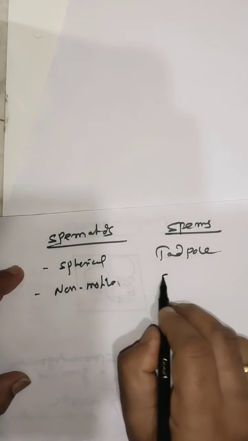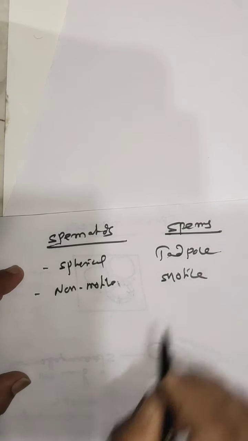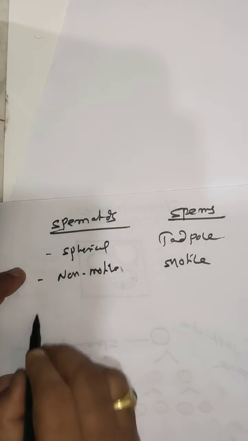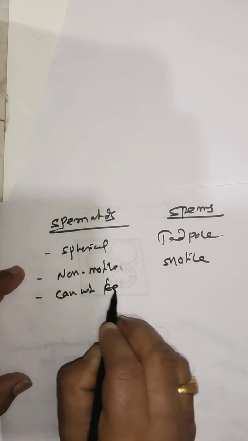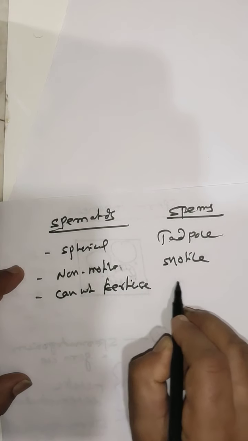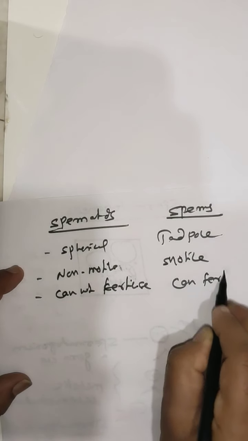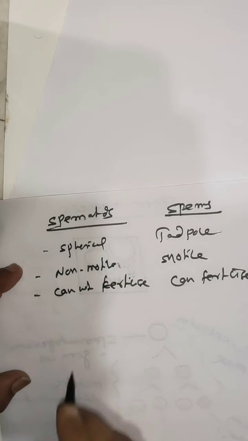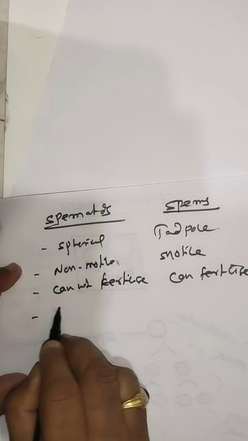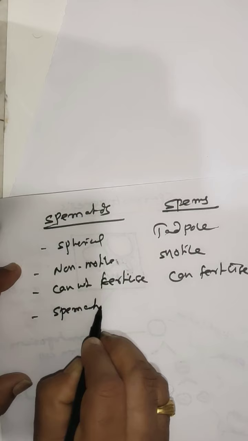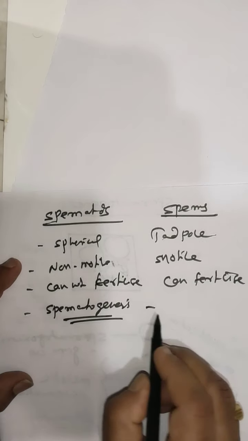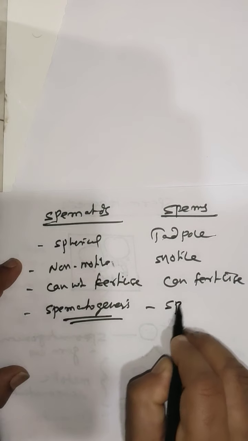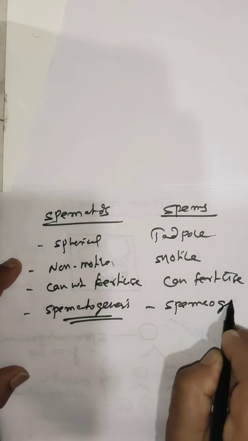The sperms are motile. The spermatids cannot fertilize. The sperms can fertilize. The spermatids are formed by the spermatogenesis process, and the sperms are produced by the spermiogenesis process.